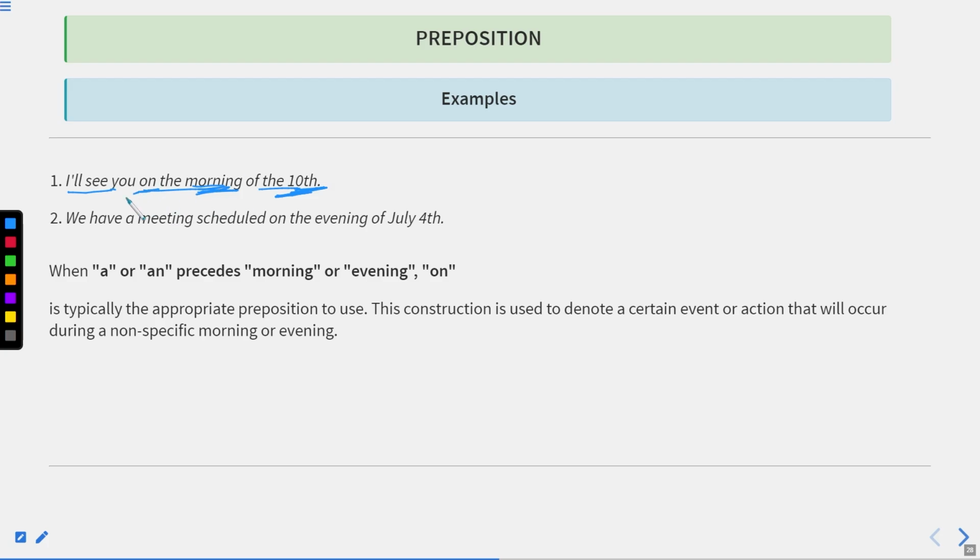If I say "in the morning," that is fine, but "on" we cannot use with any part of the day or night. But in case we are making it particular, relating it to some date or something which makes it particular, we can use "on." We have a meeting scheduled on the evening of July 4th. It means we are talking about only that evening that will arise on July 4th. When "a" precedes morning or evening, "on" is typically the appropriate preposition to use. The construction is used to denote a certain event or action that will occur during a non-specific morning or evening. It means we are talking about some particular morning or evening where we can use the preposition "on."